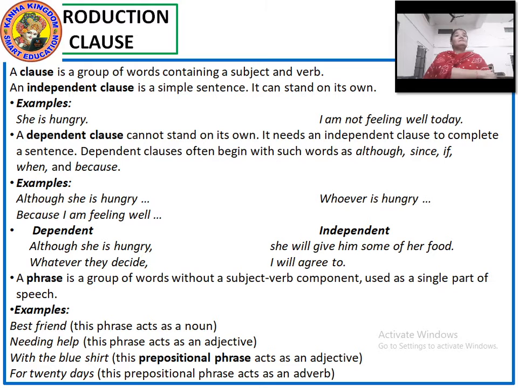Now, as I told you, the dependent clause needs the support of an independent clause. How? "Although she is hungry" is a dependent clause. Now, "although she is hungry, she will give him some of her food." Attach these two sentences. You have to join these two sentences and then you will see that one dependent clause and one independent clause, when they are joined together, make one complete sentence.